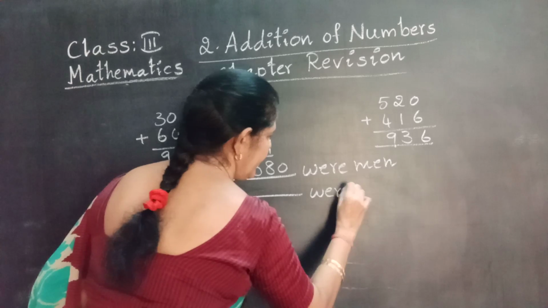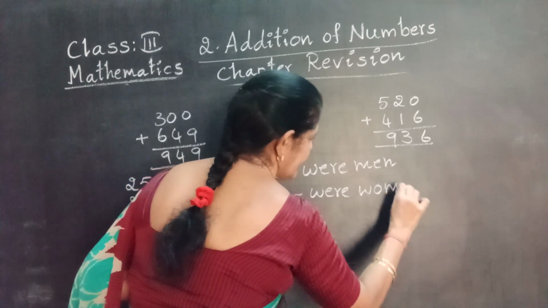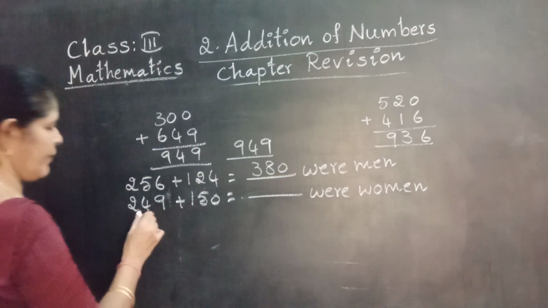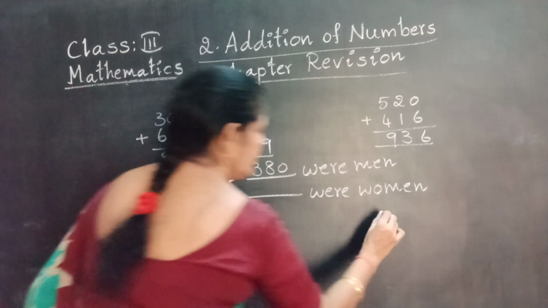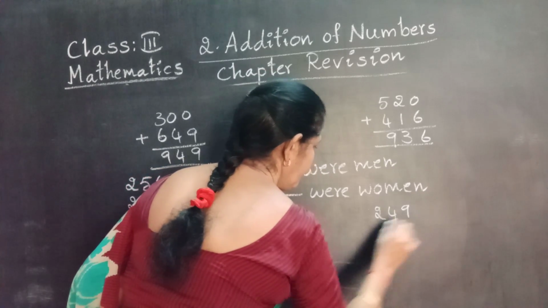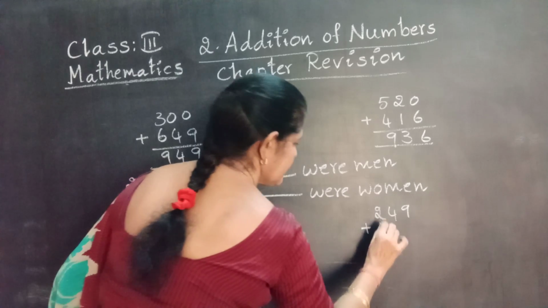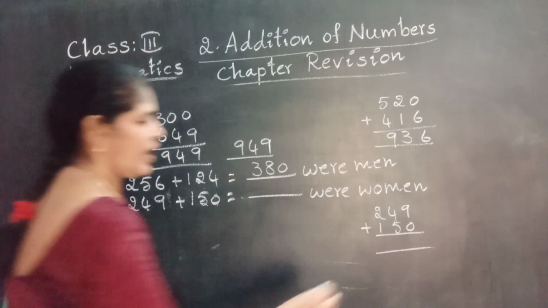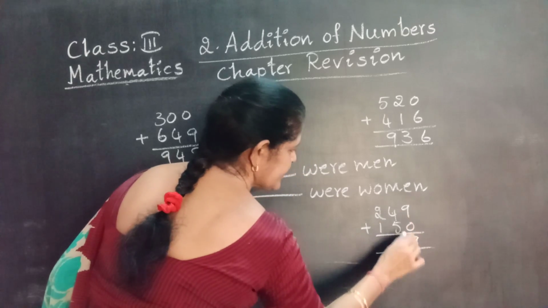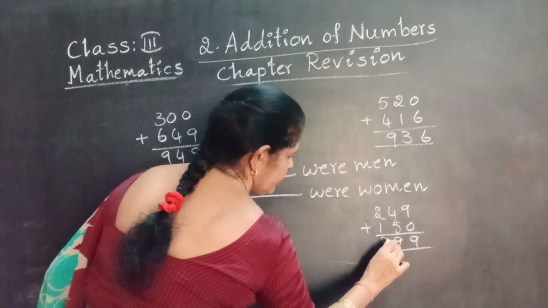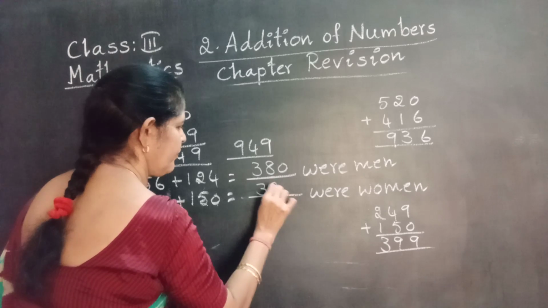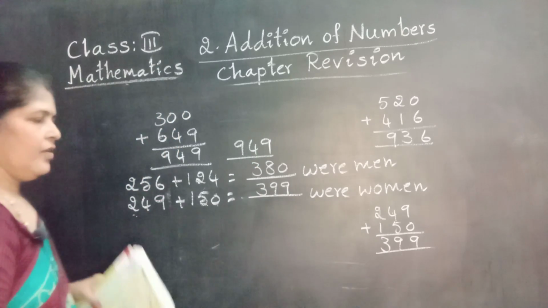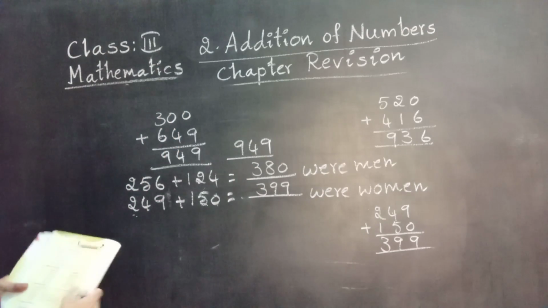How do you get the number of women? Adding the given two numbers. Write one below the other. 249 plus 150. Okay. Now 9, 4 plus 5, 9, 2 plus 1, 3. How many women? 399. We get the answer.